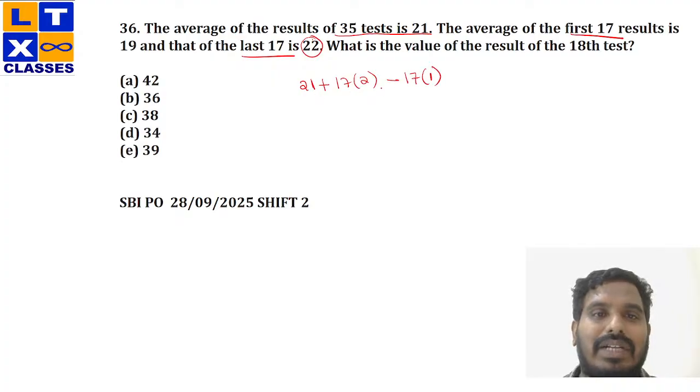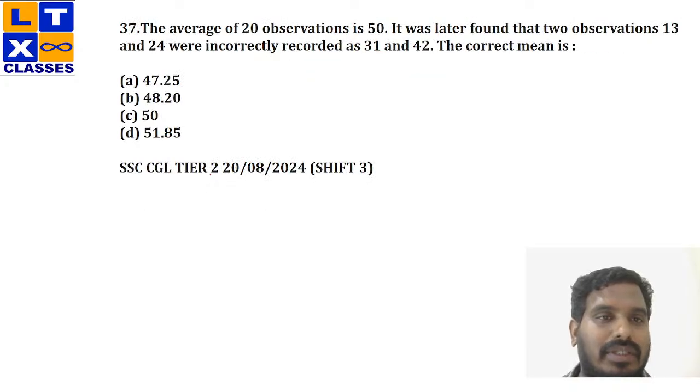Now 21 plus 17 into 2 minus 17 into 1 would be 17, right? So 21 plus 17. What would be your answer? 38, right? 38. Now moving on to the next one.